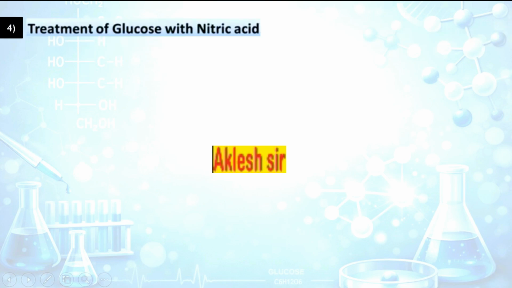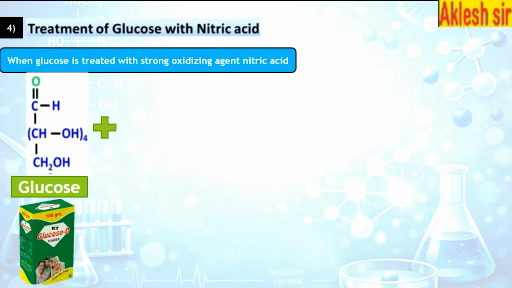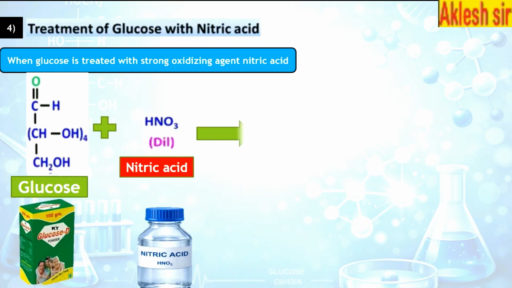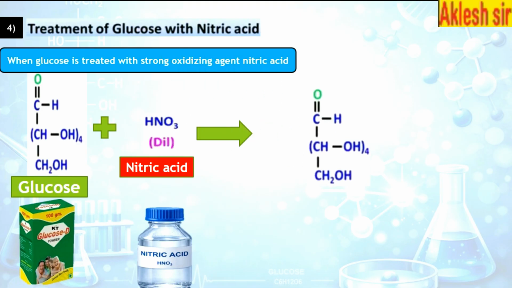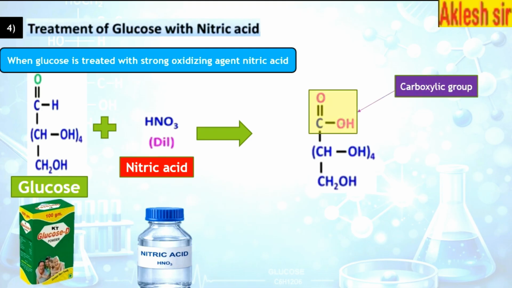Further, the fourth reaction, that was glucose plus nitric acid. Let's see what happens. We have a molecule of glucose. To this we are adding dilute HNO3. First of all, the aldehyde group, that is CHO, would get converted into C double bond OOH.